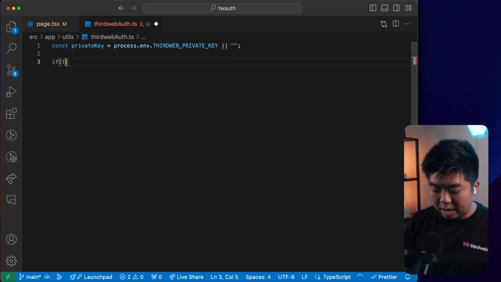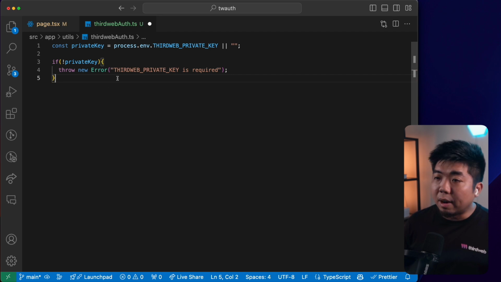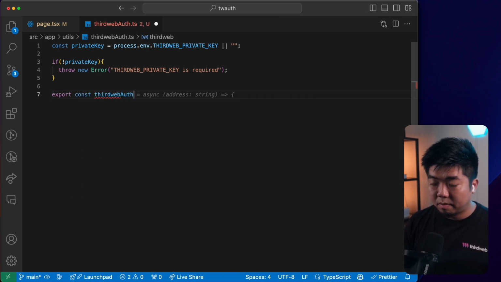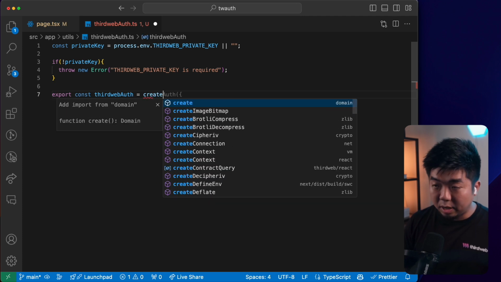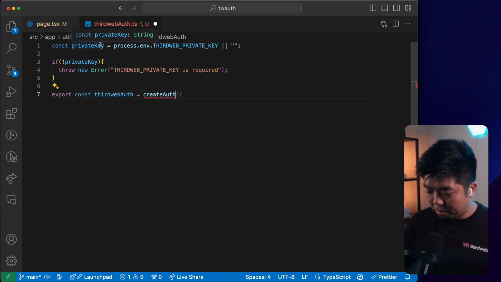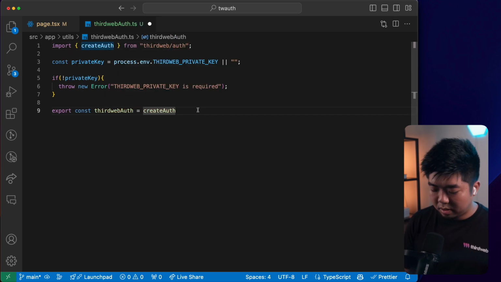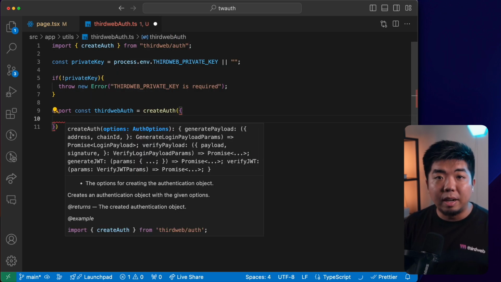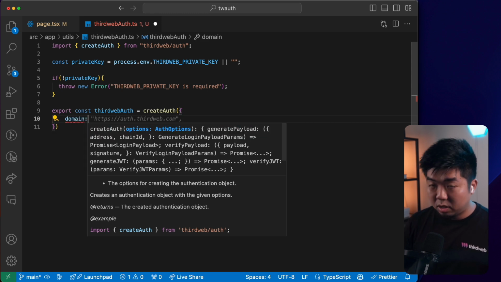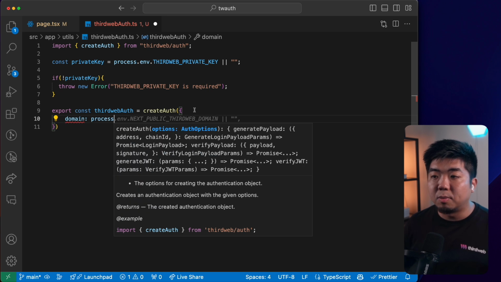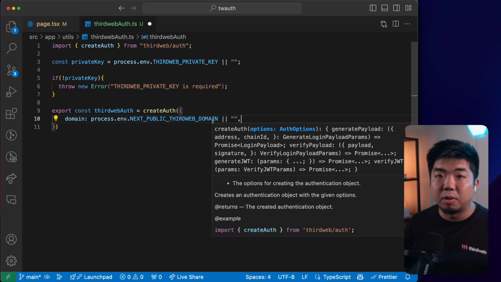And if there is no private key, then we'll just throw an error here that says our thirdweb private key is required in order to generate that message. And then we're going to export a variable here called thirdweb auth. And this is going to equal, and we're going to then create auth here. We can import create auth here from thirdweb/auth. And again, with the create auth, we need to provide it with those two things, the domain. So in this case, we'll store our domain here in our .env as well. This will be a next public thirdweb domain.